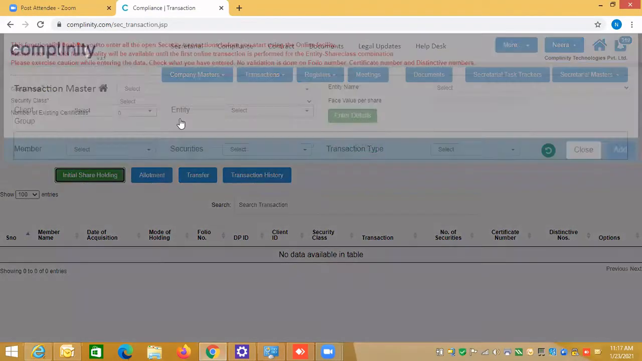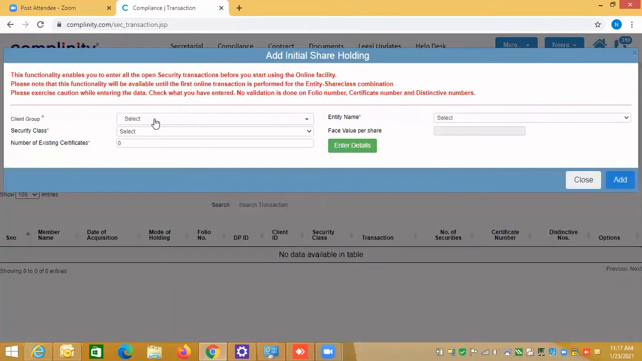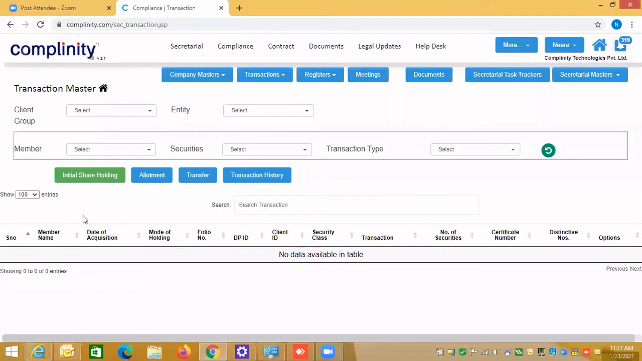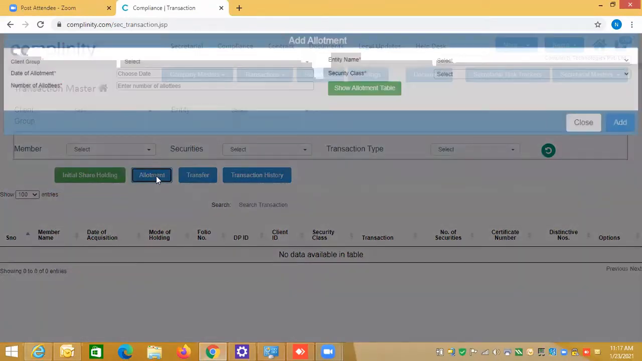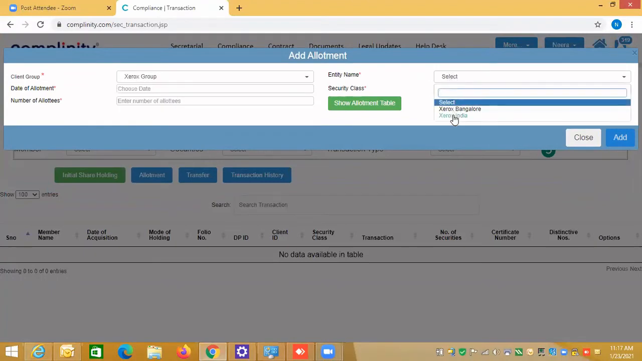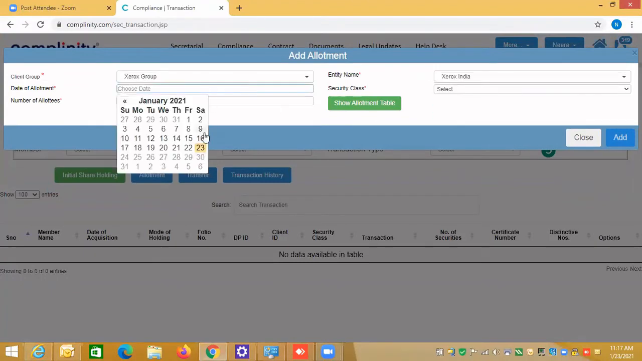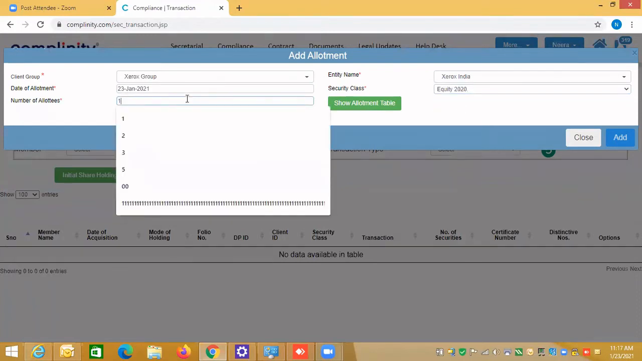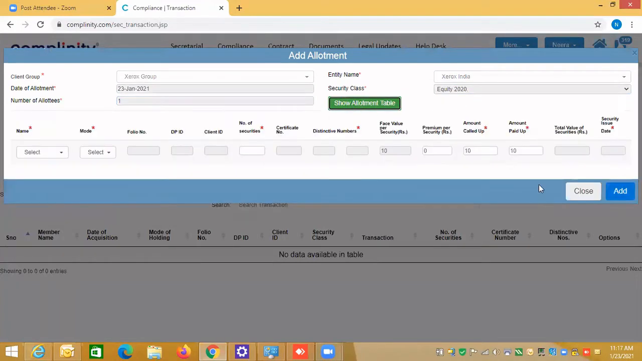You can again do the initial shareholding for the same company because you have not done the live. If I do directly from here, start doing allotment for that company, then you will not get an option there. If I say it's Xerox India, and if I choose the date, if I do any live transaction here, I will not get this option. You will see there, because Xerox India, Haribala is new.